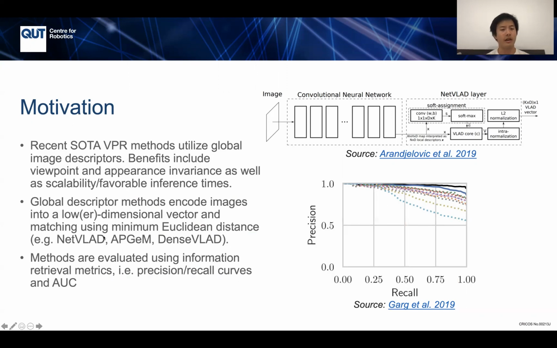Now, methods are evaluated using information retrieval metrics. So for example, precision recall curves and area under the curve. We can see this in the bottom right-hand corner. We have an example of a precision recall curve. This was taken from a survey paper by Garg et al. Sorry, that should be 2021, not 2019, apologies.